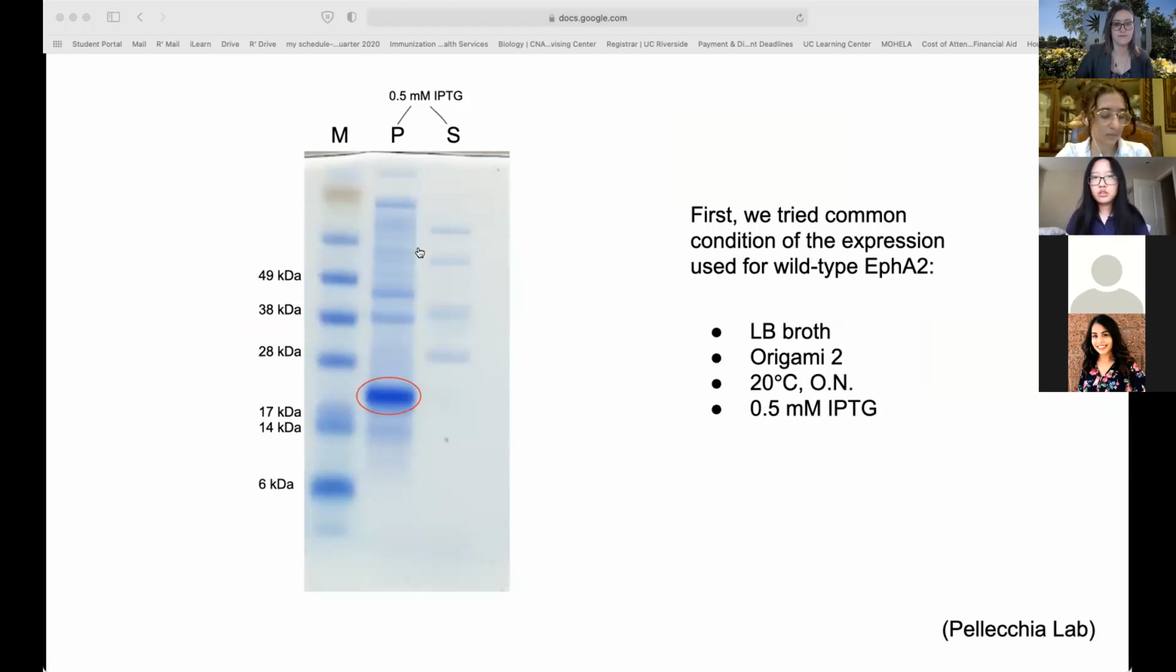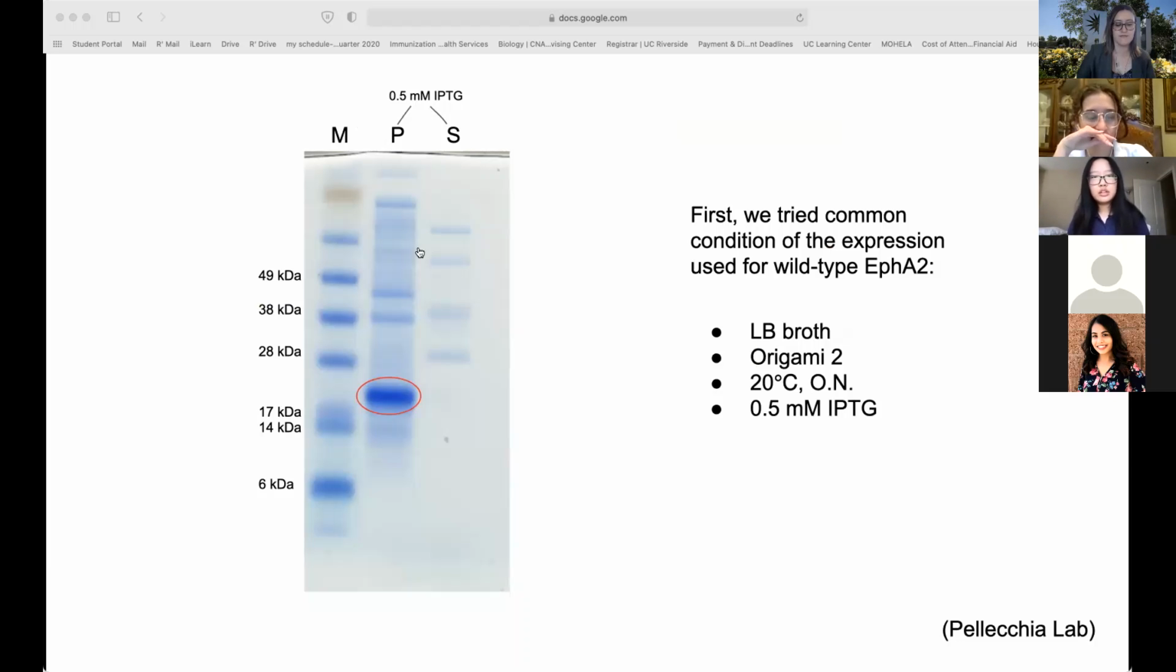So first we tried the normal condition for the expression used for the wild type FA2, which was using LB broth and Origami competent cells. But for this gel specifically, the bacteria was left at 20 degrees Celsius overnight after being induced with 0.5 millimolar of IPTG, which is a chemical reagent that removes a repressor from the lac operon to induce protein gene expression.